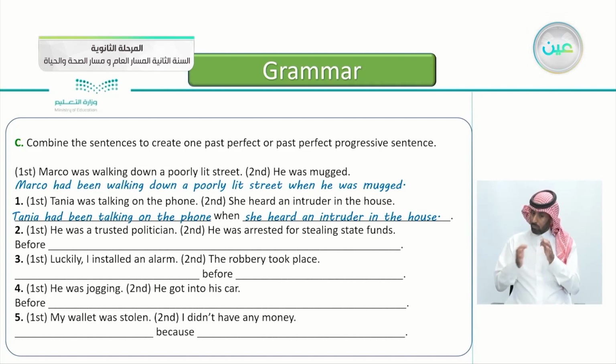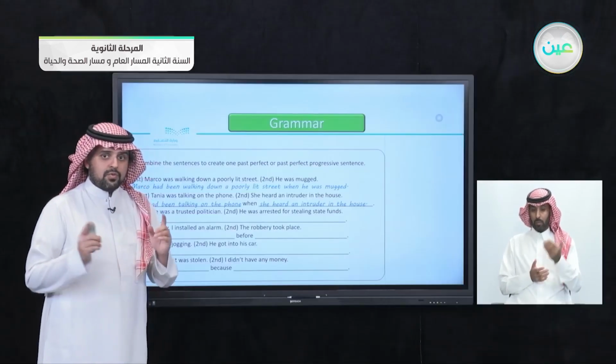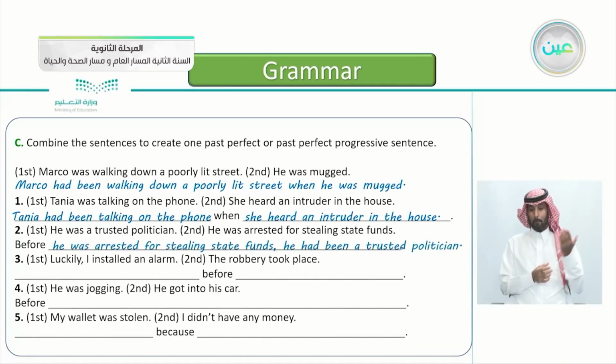Number 2, the first event, he was a trusted politician. Second event, he was arrested for stealing state funds. So he was a trusted politician. This one is past perfect, of course. He was arrested for stealing state funds. And we have the word before. So now we know we have 2 events. One is after another. Yes, that's correct. Before he was arrested for stealing state funds, he had been a trusted politician.